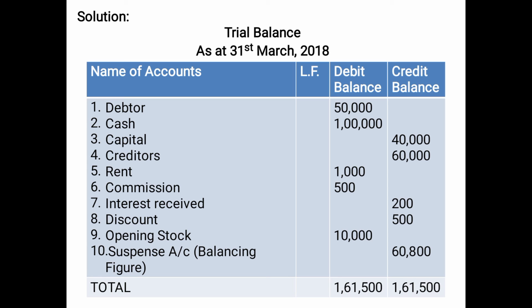The total of the highest column, that is debit column, minus the total of the lesser column, credit column in this case. So whichever balance is coming less, whichever column is coming less, the deficient amount will be put on that particular column. And ultimately we will show the total for the time being 1,61,500. So this is the question when you are being given the ledger balances and you just need to prepare the trial balance.